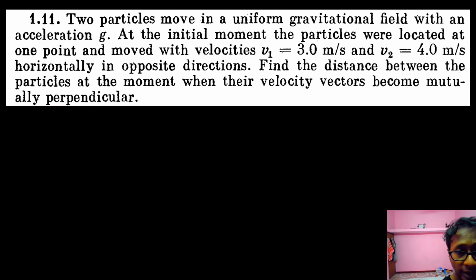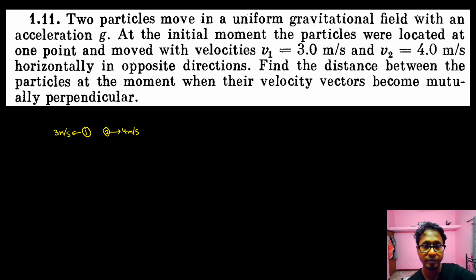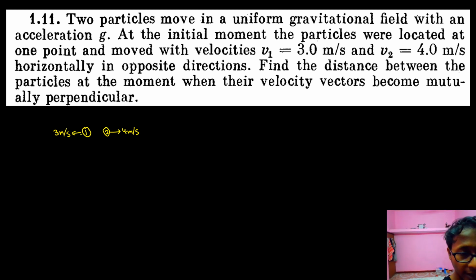So what is happening out here? The particle 1 and particle 2 have velocities 4 meter per second and 3 meter per second. Now this particle will fall like this and this particle will fall like this.